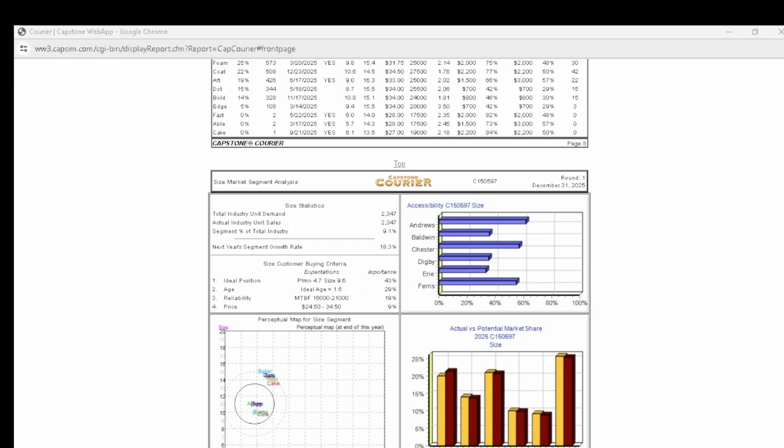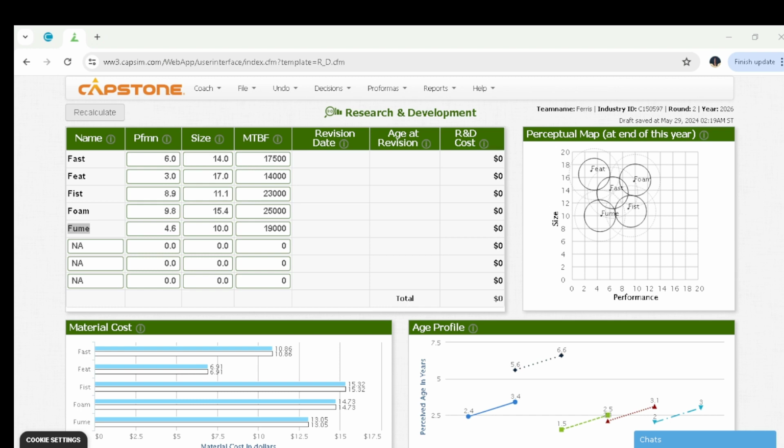So here we go, back to the simulation. This is what we have, the decisions part whereby we need to fill in our decisions. After going through the report very well, I decided that for Fast we shall use 6.6 and a size of 13.4. Then you can recalculate, and after recalculating you can see that the revision date is 12th of June 2026. This simply means that our product will start selling on 12th of June 2026 up to the end of the year, which is 31st December 2026.